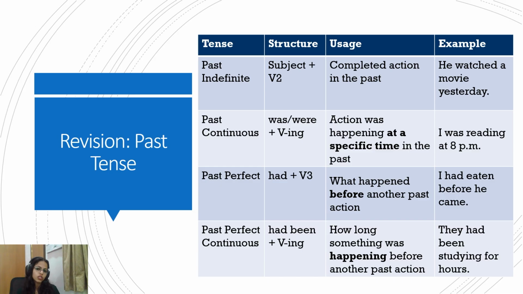So, I had eaten before he came. It's like two actions, no continuation. This action happened and then this action followed. Okay, so that is past perfect. The structure is had plus third form of verb. Past perfect continuous, had been plus ing form of verb.